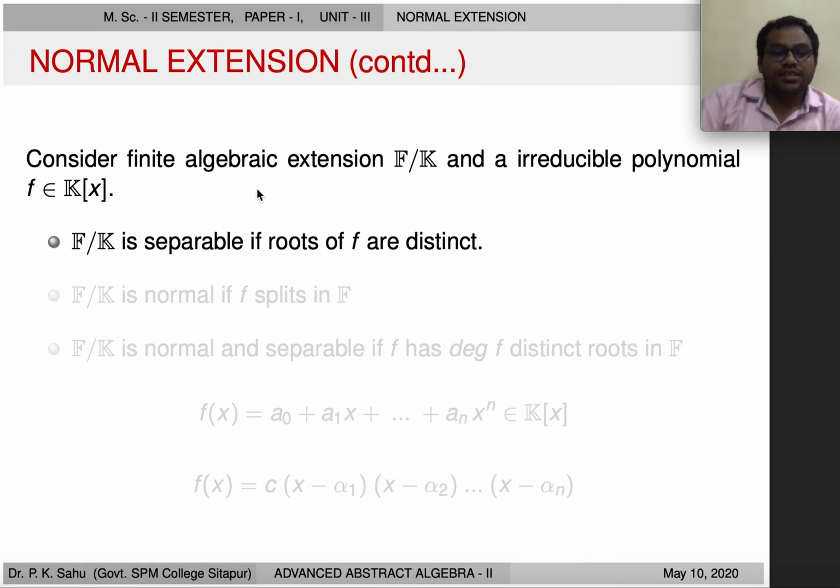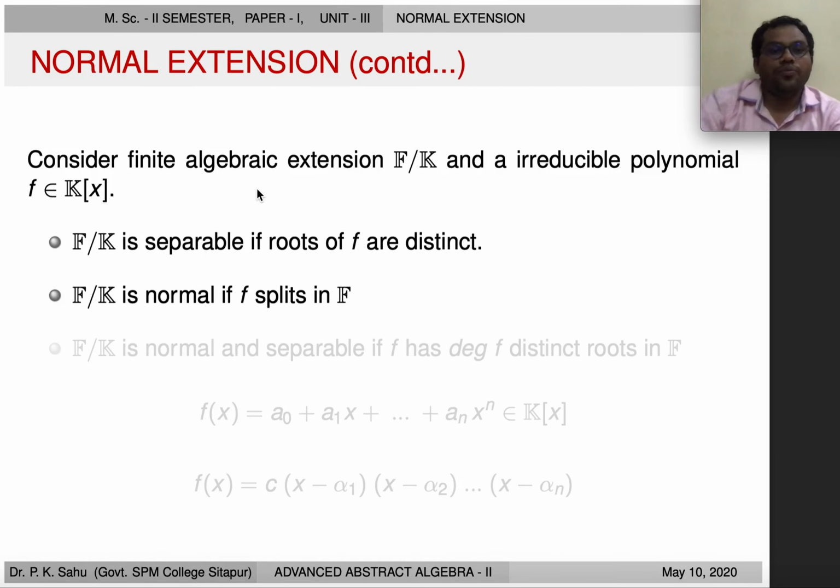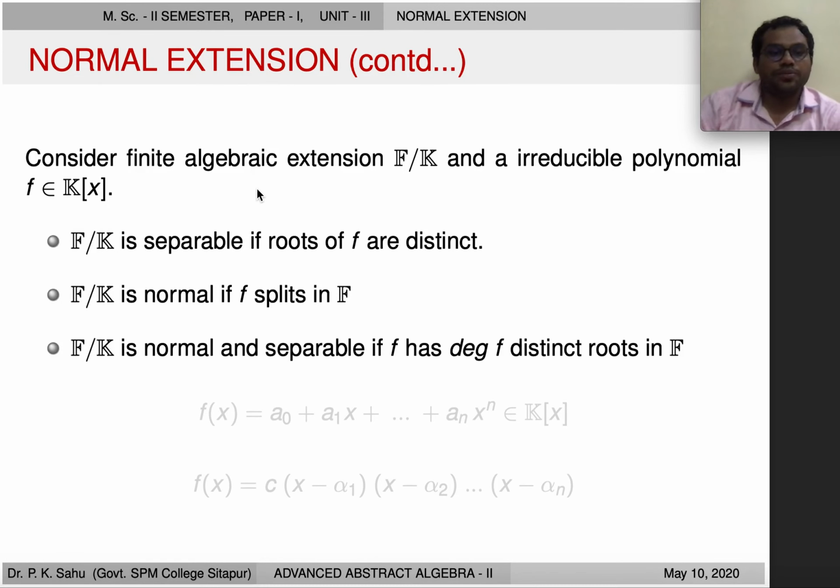Now, this algebraic extension is said to be separable if roots of f are distinct. Here we are not saying that f is completely factored. We are just saying that roots are distinct. Now, F over k is normal if f splits in F. Means f completely splits in F. Now, we wish both normal and separable together. That makes things much easier. So, this field extension F over k is normal and separable if f has degree n distinct roots in F. Means if degree of f is equal to n, then it will have n distinct roots in F.